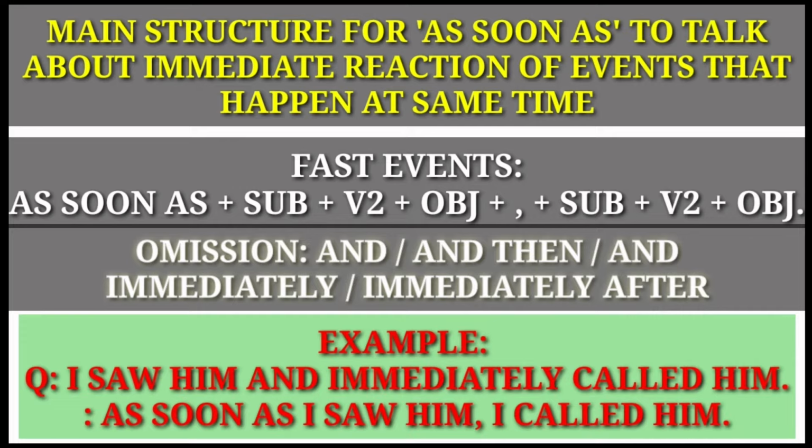Here in this answer structure, we have to omit and then, and immediately after. Example for you. Question. I saw him and immediately called him. And the answer is, as soon as I saw him, I called him.